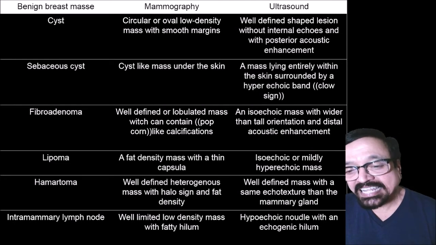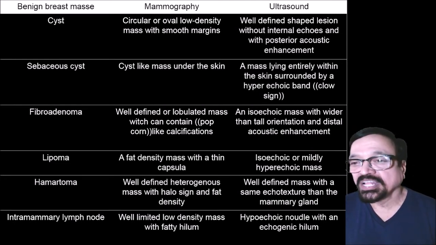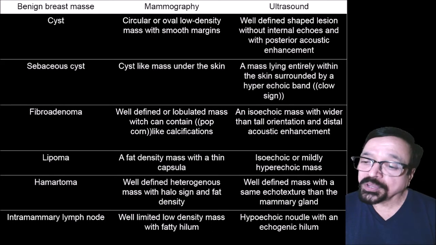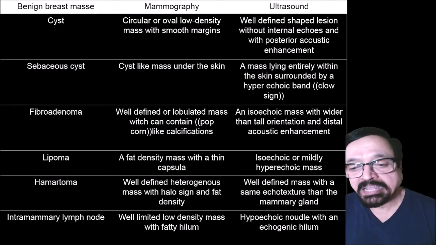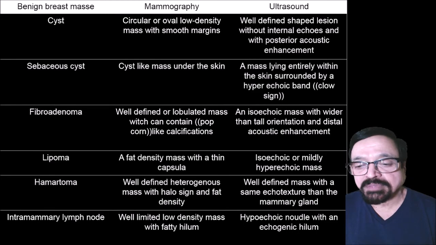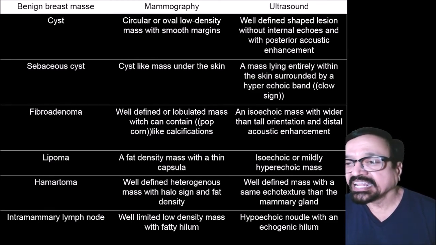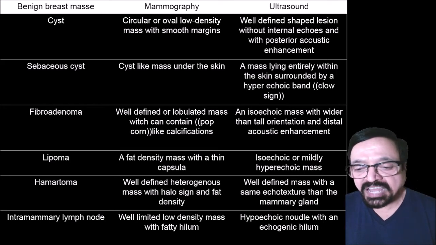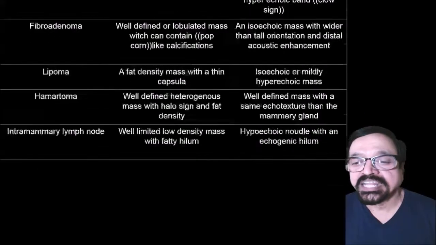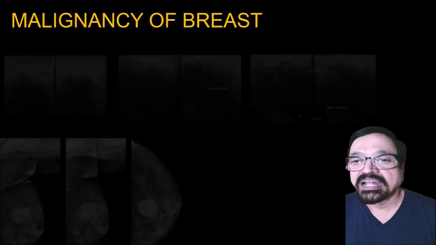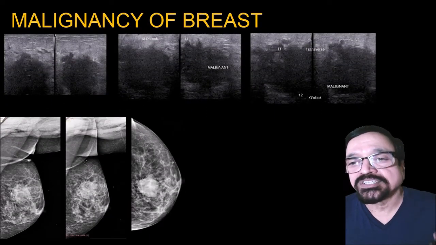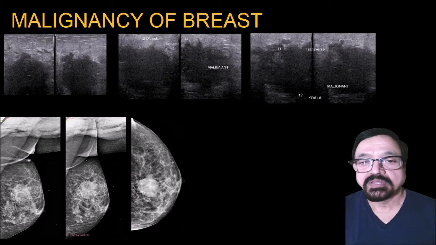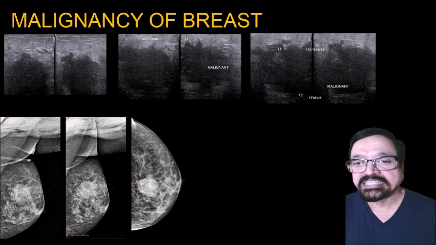Lipomas are the fat densities and they have got a capsule. Now on ultrasound they are hypoechoic or mildly hyperechoic. Then hematomas are well defined heterogeneous masses with halo sign, and in ultrasound they are well defined masses with some echo texture. Then inflammatory lymph nodes are well defined low density masses with fatty hilum, and on ultrasound they are hypoechoic nodule with an echogenic rim. Then let us come to malignancy of breast.